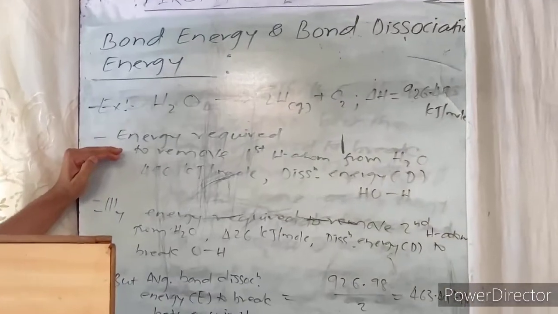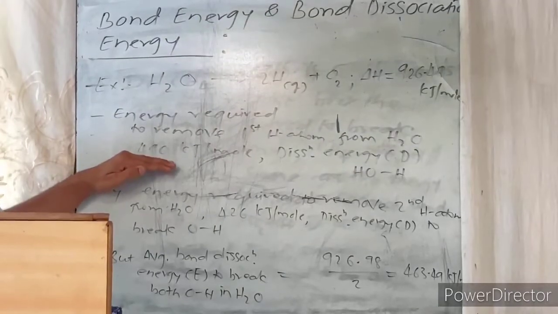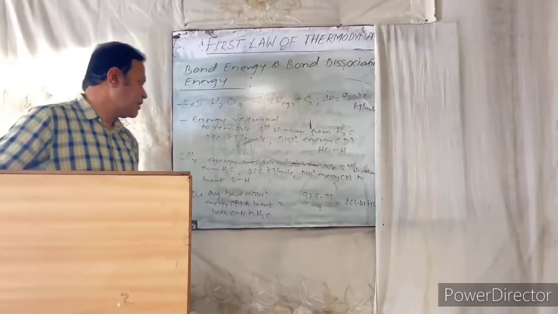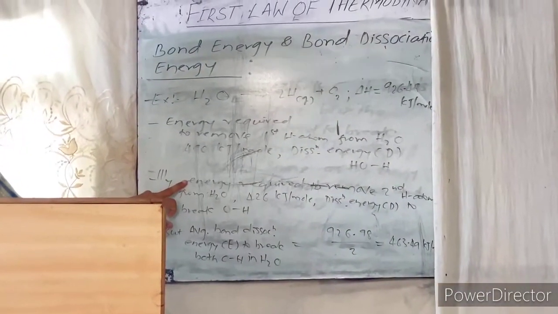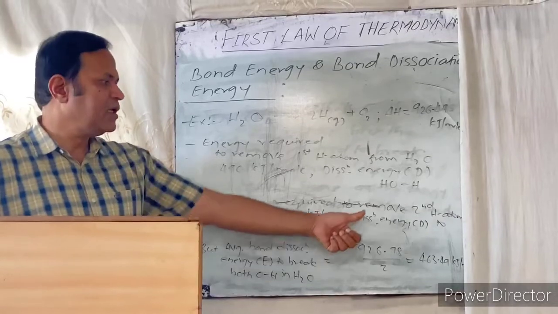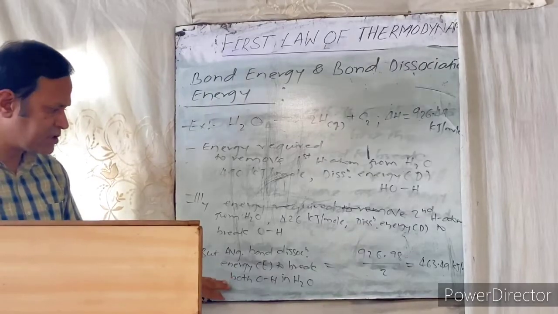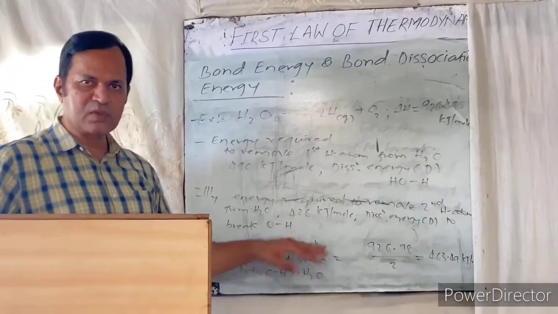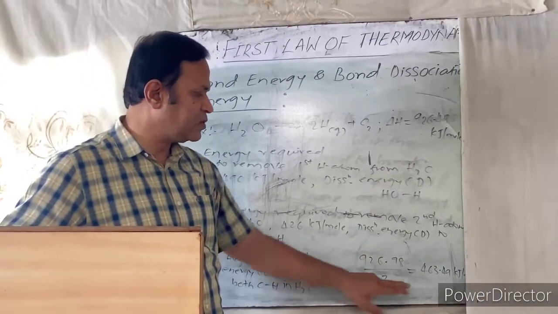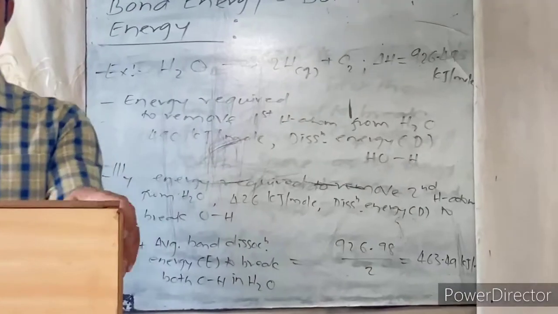The energy required to remove the first hydrogen from the water molecule is 490 kilojoule per mole, that is the dissociation energy for the HO-H bond. Similarly, the energy required to remove the second hydrogen atom from the water molecule is 426 kilojoule per mole, that is the dissociation energy to break the OH bond. Therefore, the average bond dissociation energy to break both OH bonds in the water molecule is found by taking the average: the net value 926.98 divided by 2 gives the average bond dissociation energy, that is 463.49 kilojoule per mole.